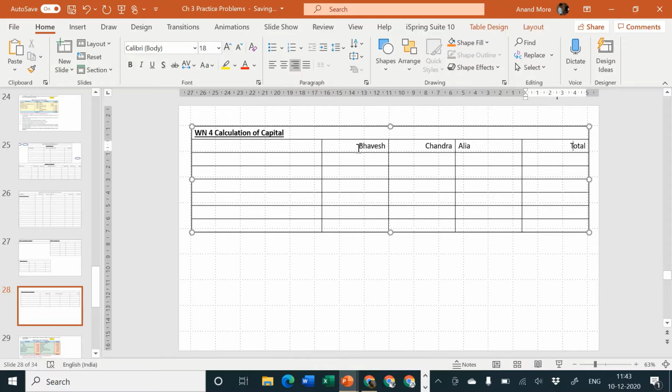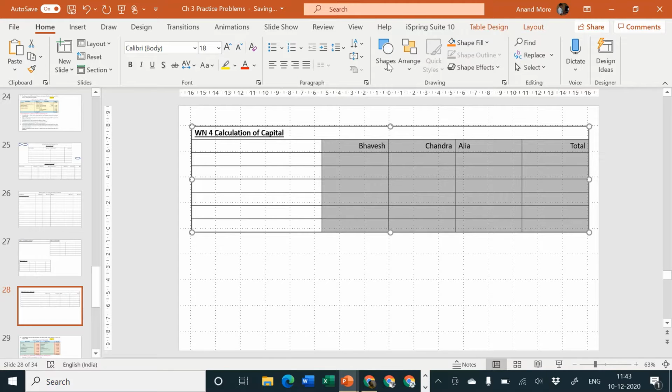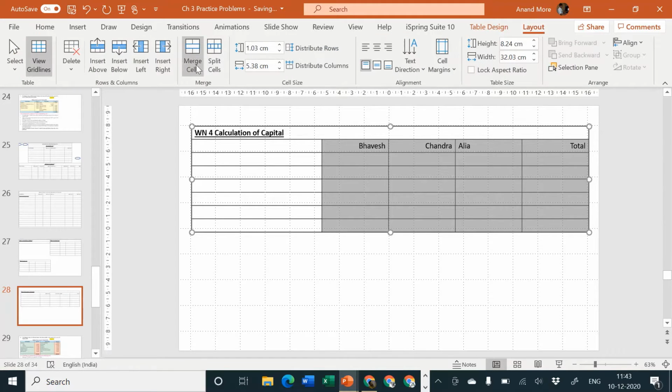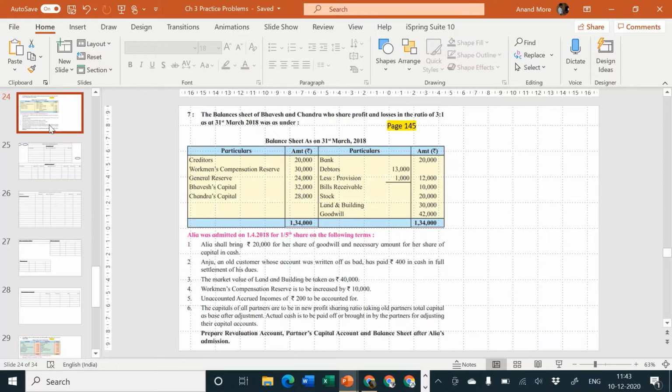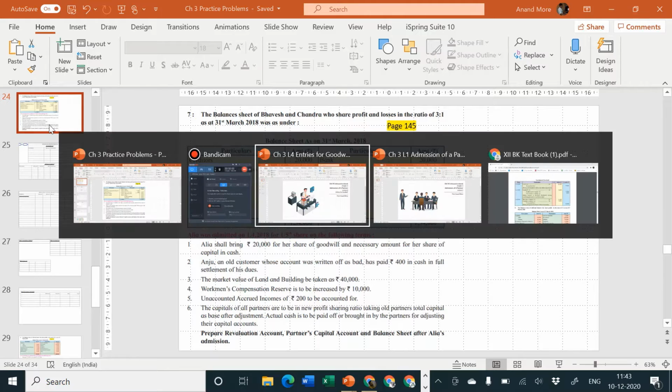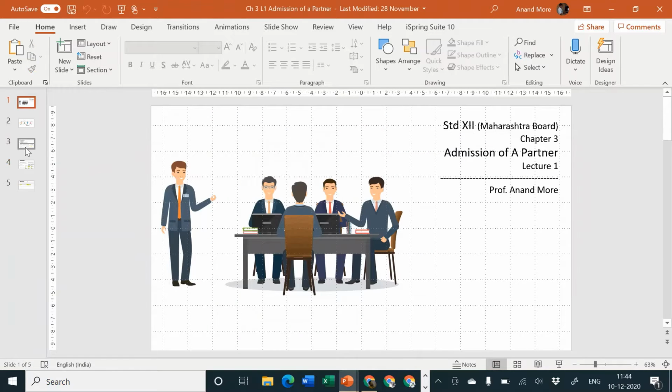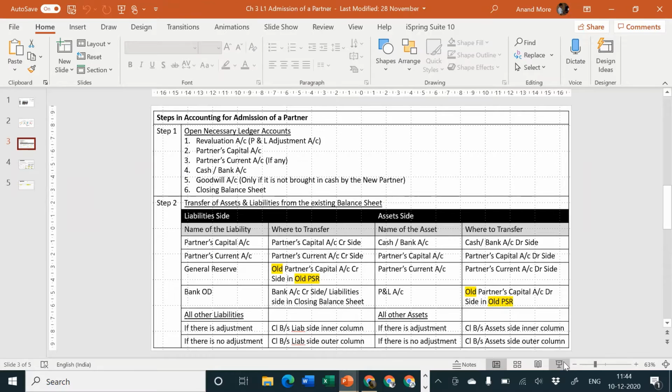Yes. Bhavesh, Chandra, Alia and total. Yes, so let us start. I hope you have drawn the formats properly. Let us complete things quickly. First step, let us recall once. Different steps of accounting. What was the first step?